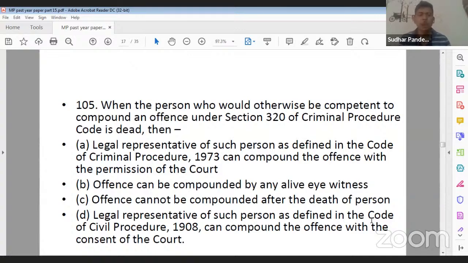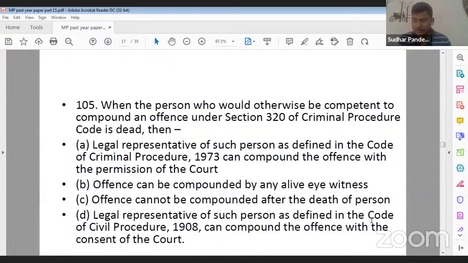Option B, offence can be compounded by any alive eyewitness. Option C, offence cannot be compounded after the death of the person. And option D, legal representative of such person as defined in the Code of Civil Procedure 1908 can compound the offence with the consent of the court.